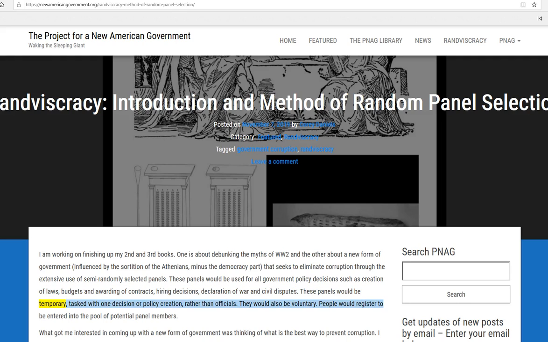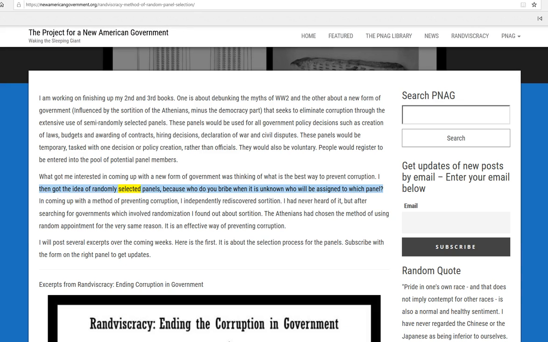These panels would be temporary, tasked with one decision or policy creation, rather than officials. They would also be voluntary. People would register to be entered into the pool of potential panel members. What got me interested in coming up with a new form of government was thinking of what is the best way to prevent corruption. I then got the idea of randomly selected panels, because who do you bribe when it is unknown who will be assigned to which panel?